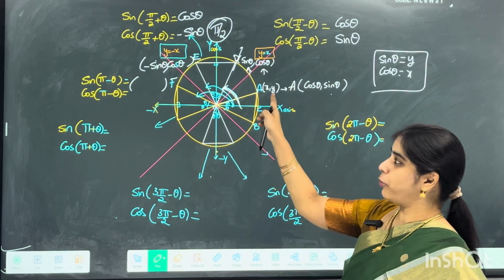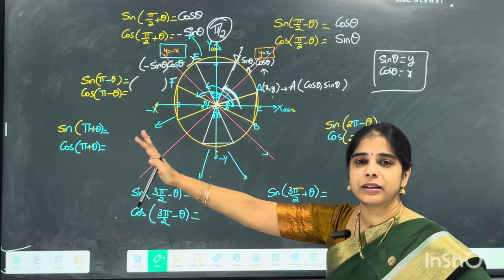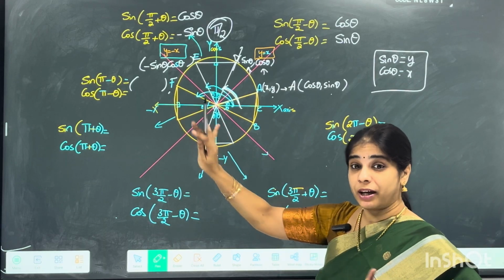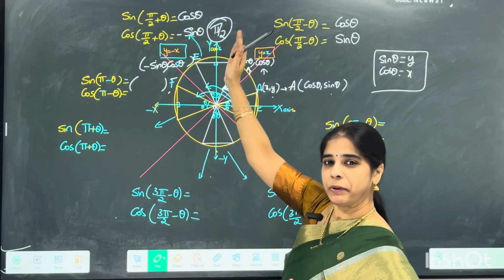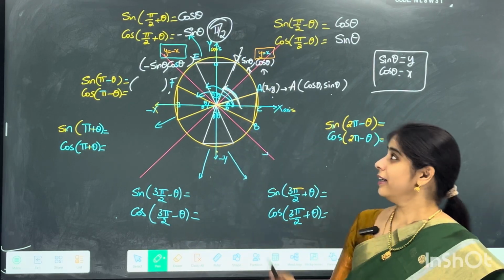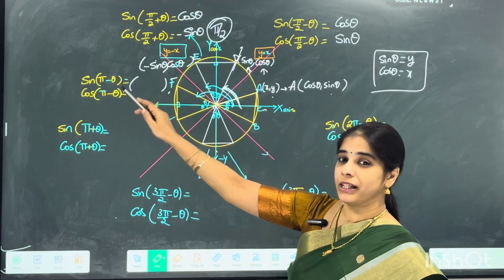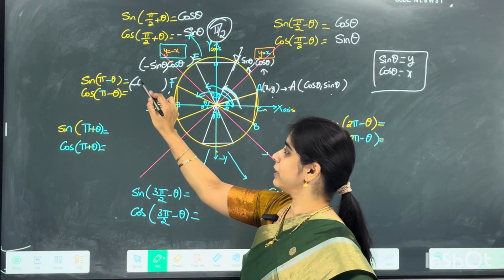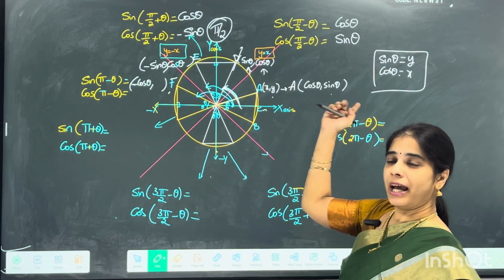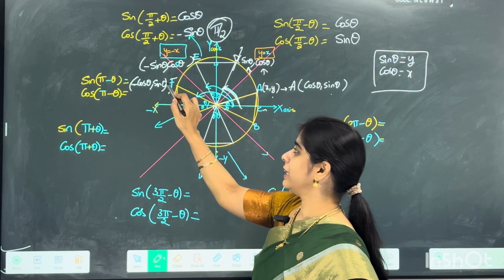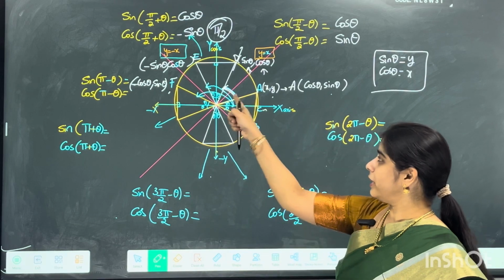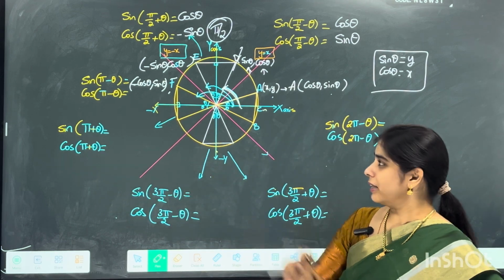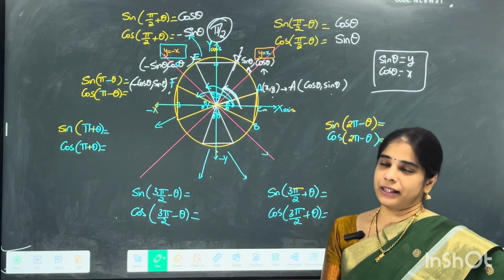Or observe this point A and point F are mirror images. Getting that logic? Point A and point F are the mirror images with respect to y as your mirror there. Now this is x comma y, so obviously that will be minus x comma y, isn't it? So minus x in the sense obviously that is minus cos theta and the same sine theta. Get that? Right? So here towards right is your x, towards left is your minus x. That's the only logic there. So you've got minus cos theta and sine theta there.